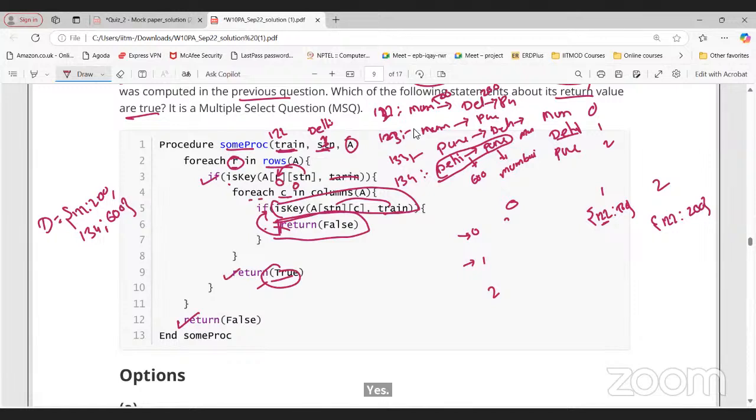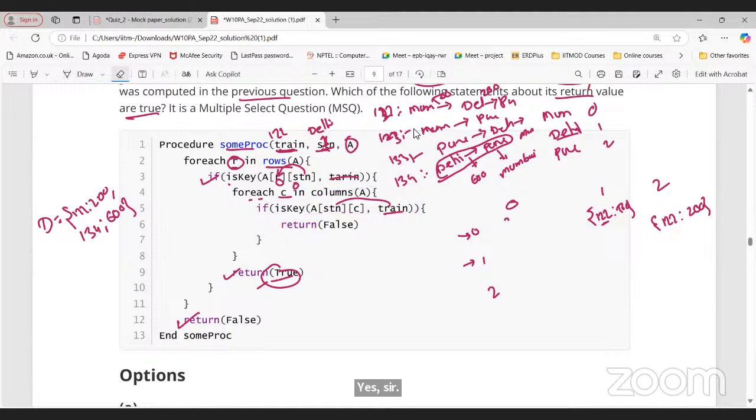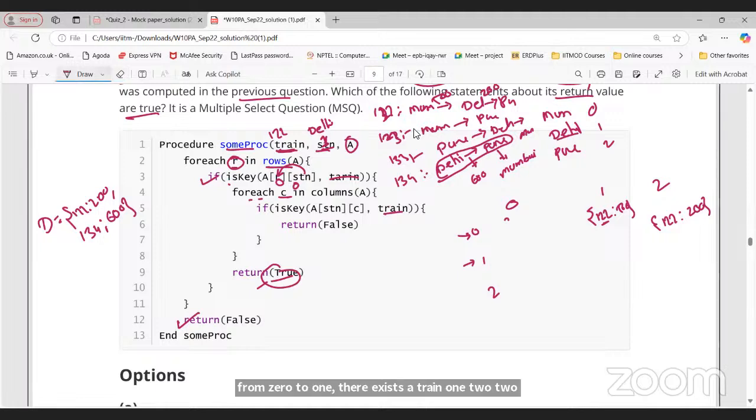I would like to ask: from 0 to 1 there exists a train 1, 2, 2. Then to make it false, there should be another same train from columns 1 to 0; the same train 1, 2, 2 should be present. Then it will be false, right? Here the station is 1, and for this value of C, if the same train 1, 2, 2 is there, then it will be false.